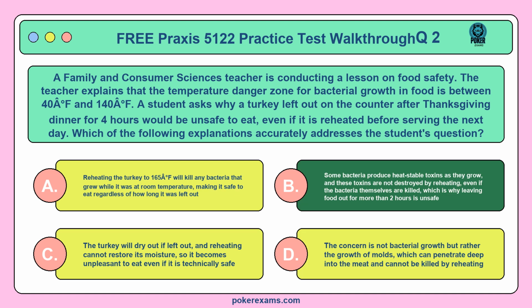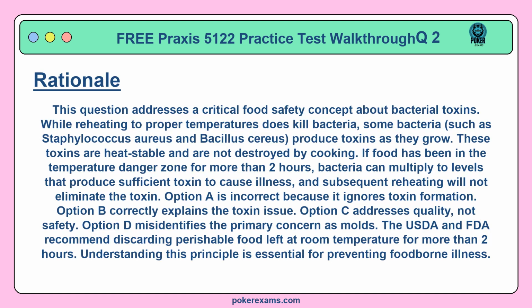The correct answer is B. This question addresses a critical food safety concept about bacterial toxins. While reheating to proper temperatures does kill bacteria, some bacteria, such as Staphylococcus aureus and Bacillus cereus, produce toxins as they grow. These toxins are heat-stable and are not destroyed by cooking. If food has been in the temperature danger zone for more than 2 hours, bacteria can multiply to levels that produce sufficient toxin to cause illness, and subsequent reheating will not eliminate the toxin.